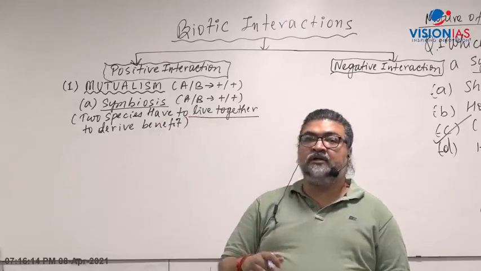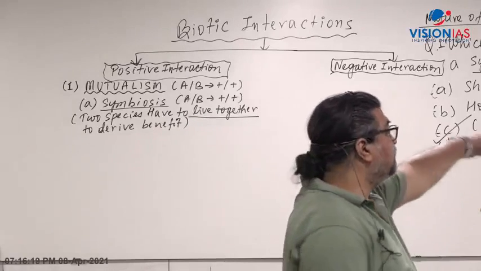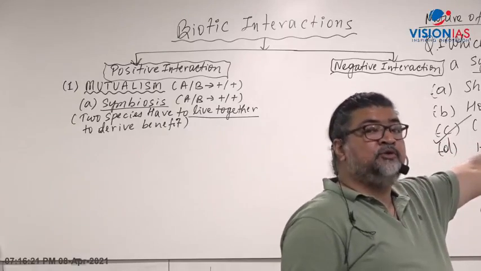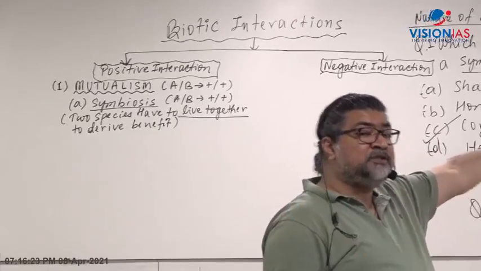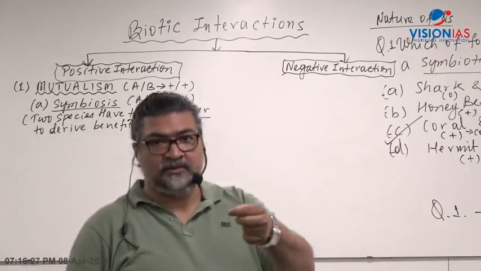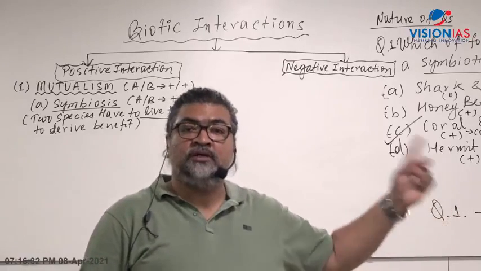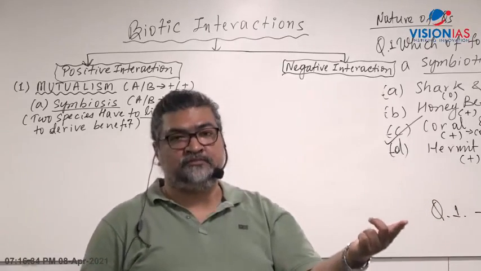Like for example, lichen. Lichens can be symbiotic also. You are right. But I have not given that option as symbiotic, but I have given you mutualism. So the best answer, sometimes in the question you have to select the best possible answer. So in that question number 2, the best possible answer is mutualism.